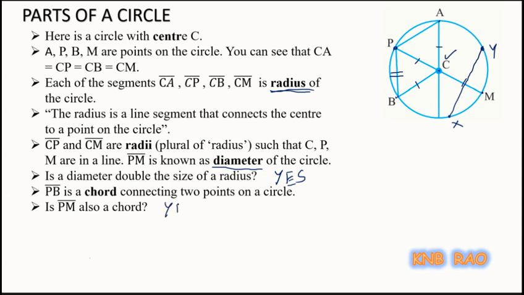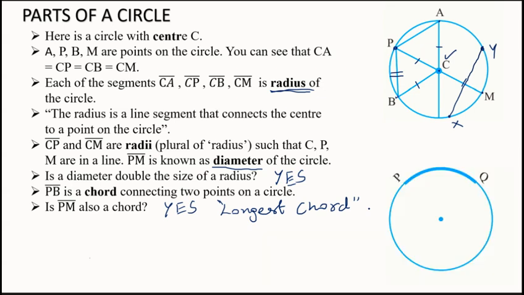And now tell me, what is the specialty of this diameter? It is the longest chord. So diameter is the longest chord. Now children, can I say every diameter is a chord? Yes, but what about the vice versa of that statement? Is every chord a diameter? No, every chord need not be a diameter.